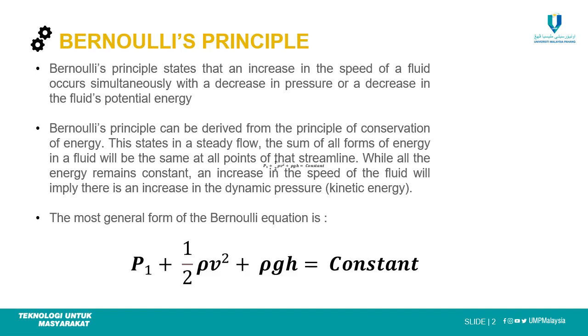It is stated that in steady flow, the sum of all forms of energy in the fluid will be the same at all points of the streamline, while the energy remains constant and the increase in the speed of the fluid implies an increase in dynamic pressure, which is the kinetic energy. The most general form of the Bernoulli equation is shown below, which is P1 plus 1/2 rho v squared plus rho gh equal to constant.